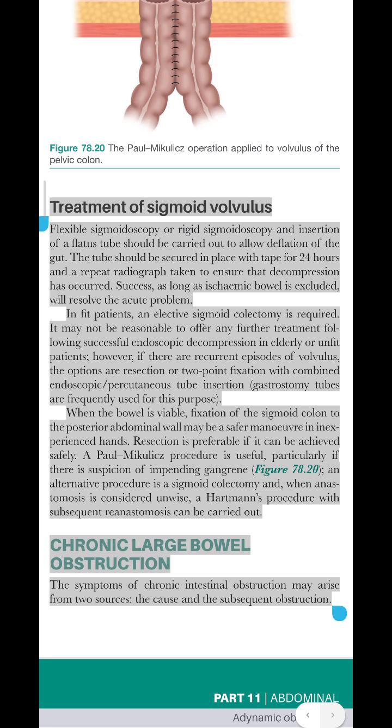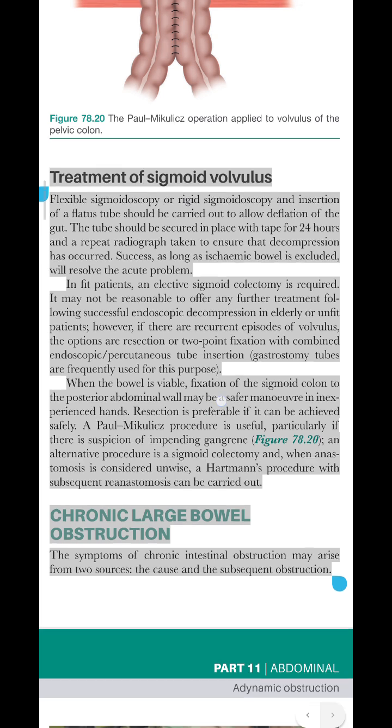It may not be reasonable to offer any further treatment following successful endoscopic decompression in elderly or unfit patients. However, if there are recurrent episodes of volvulus, the options are resection or two-point affixation with combined endoscopic, percutaneous tube insertion. Gastrostomy tubes are frequently used for this purpose. When the bowel is viable, affixation of the sigmoid colon to the posterior abdominal wall may be a safer maneuver in inexperienced hands. Resection is preferable if it can be achieved safely. A Paul Mikulicz procedure is useful, particularly if there is suspicion of impending gangrene, figure 78.20. An alternative procedure is a sigmoid colectomy and, when anastomosis is considered unwise, a Hartmann's procedure with subsequent reanastomosis can be carried out.